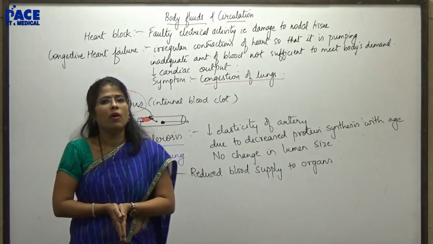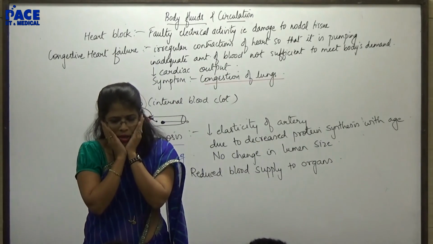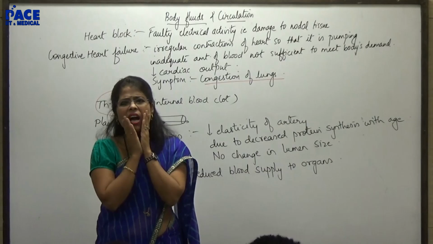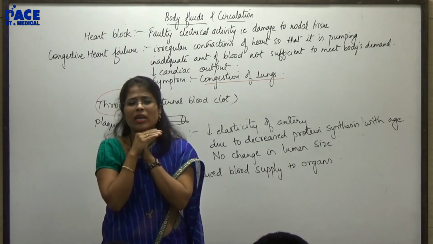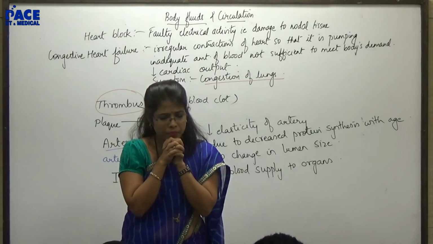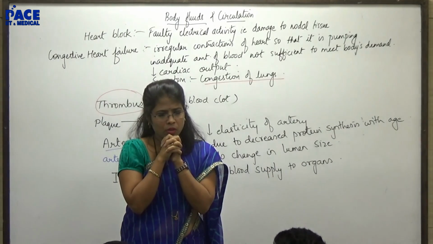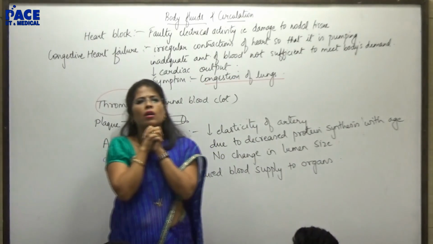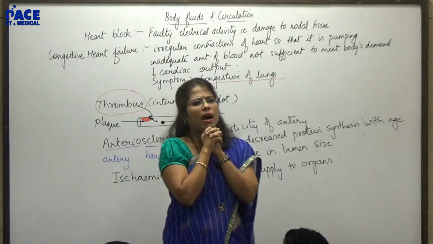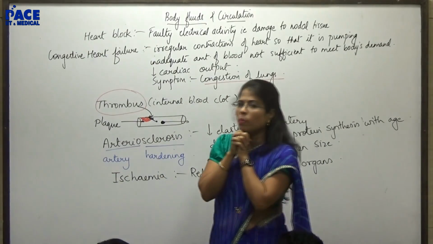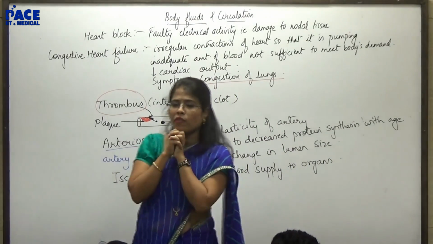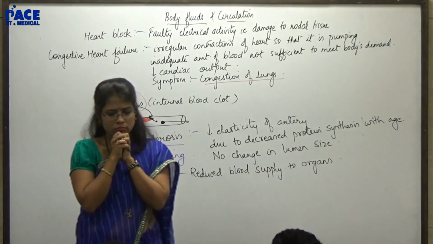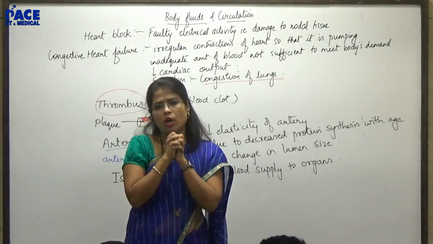What is isovolumetric relaxation? With respect to what? With respect to blood vessels or any other tubes of our body? Blood vessels. Okay.